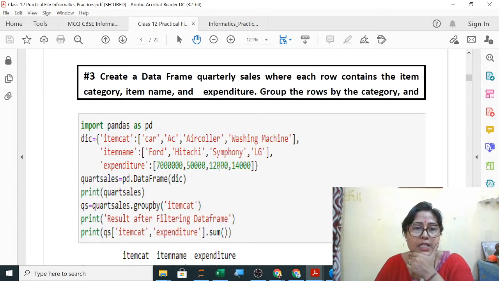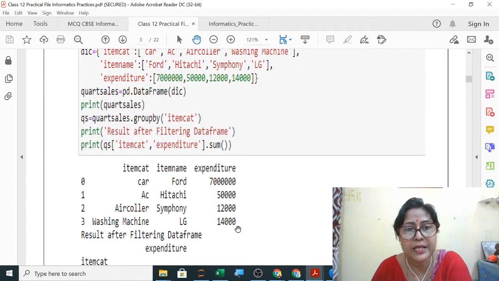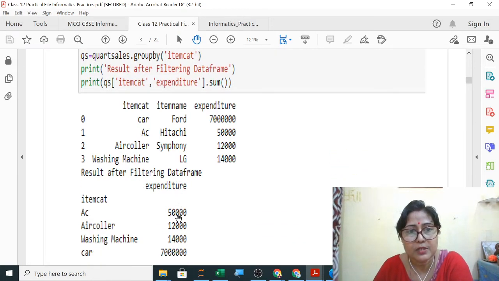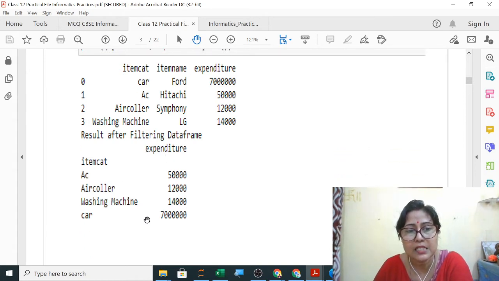Now a dictionary is created with item category, item name, and expenditure; you can write your own. Then you have created a sales data frame and printed it. Then you have grouped as per the item category, printed it, and then added the expenditure and displayed it. So this is the best part. The output will be like this. You have to display the output: first the complete dictionary, then the grouping, and last your sum.